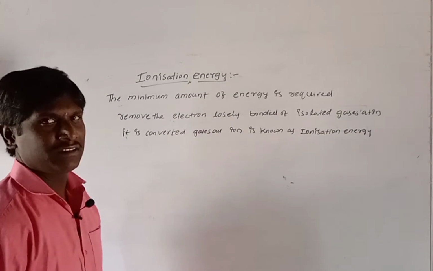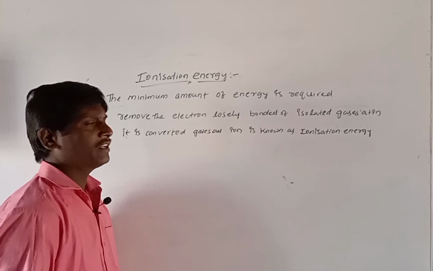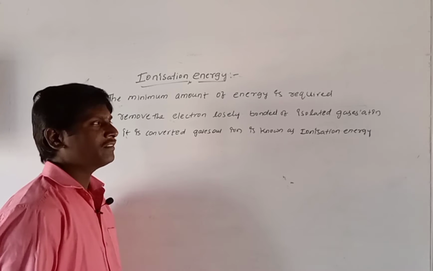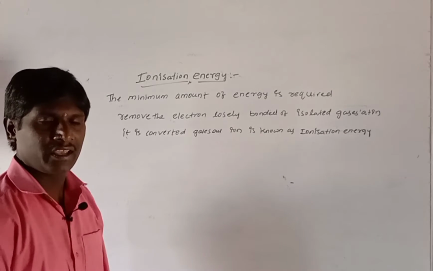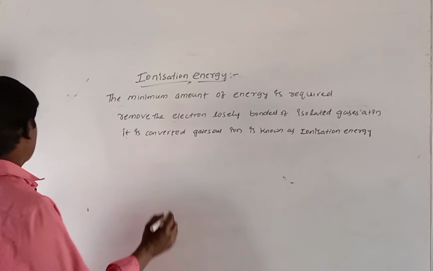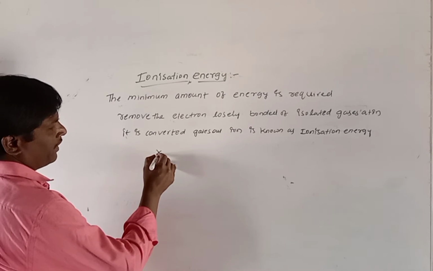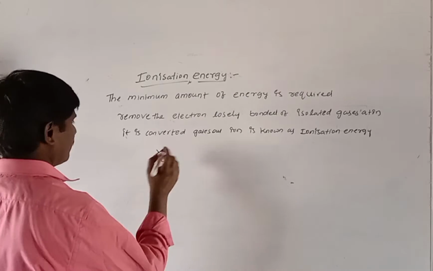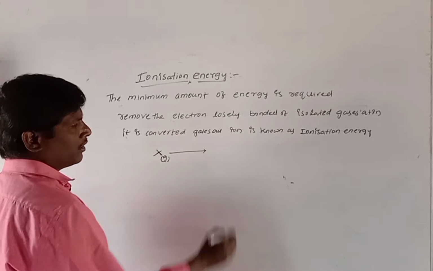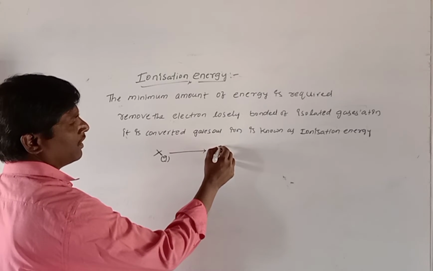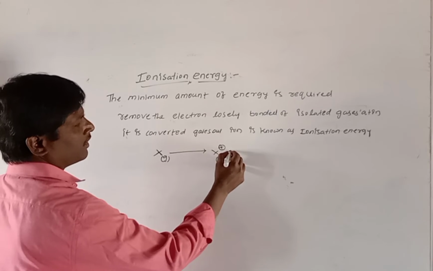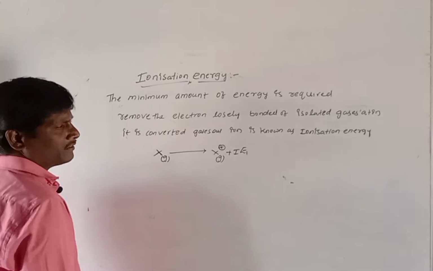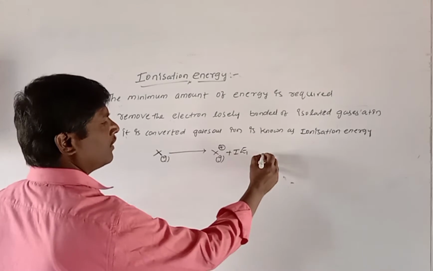What is meant by ionization energy means the minimum amount of energy is required to remove the electron loosely bonded of an isolated gaseous atom. It is converted to the gaseous ion. It is known as ionization energy. For example, we take X as an element in the gaseous state. Removal of one electron means losing one electron, which gets a positive charge, releasing some amount of energy. That is called IE1. IE1 means first ionization energy.